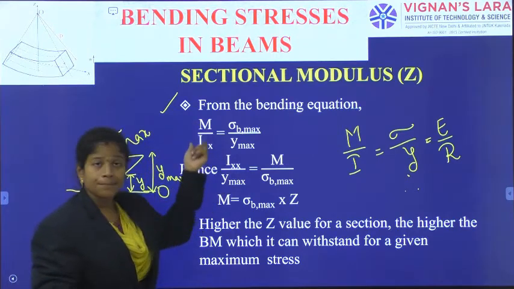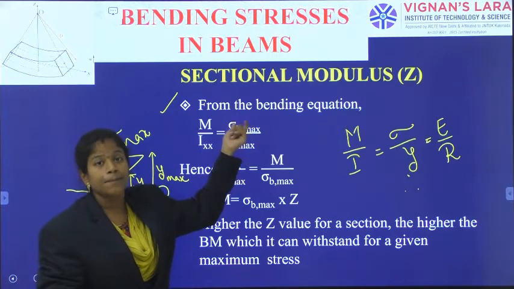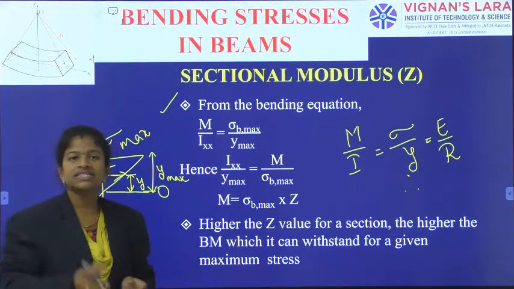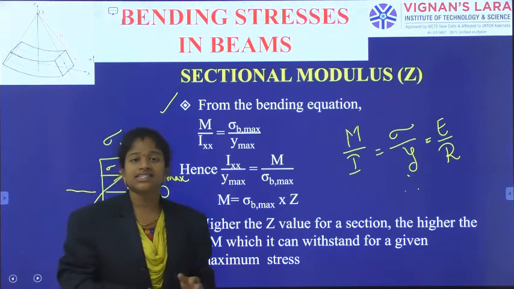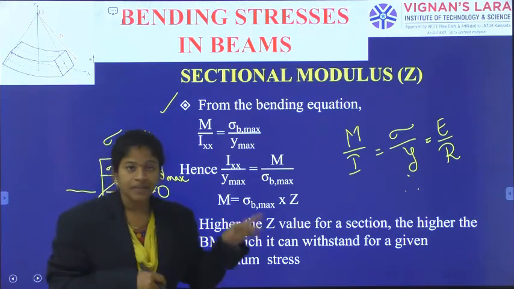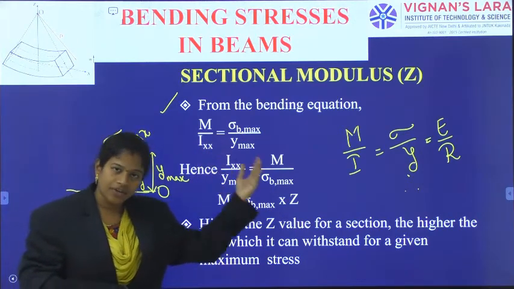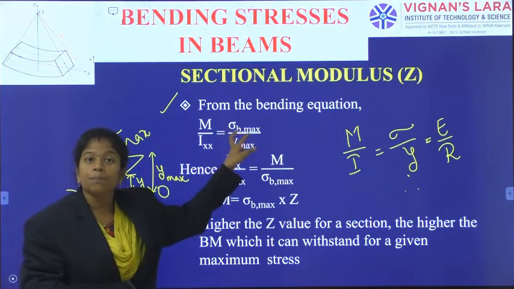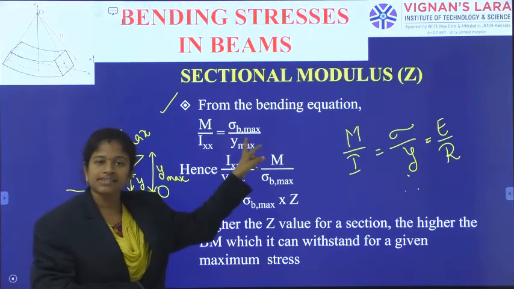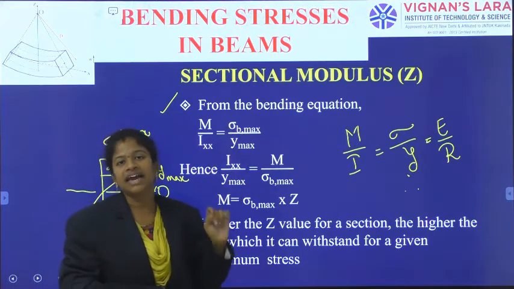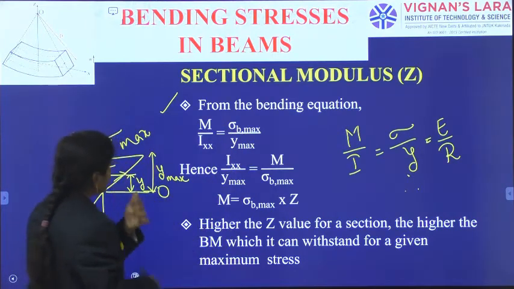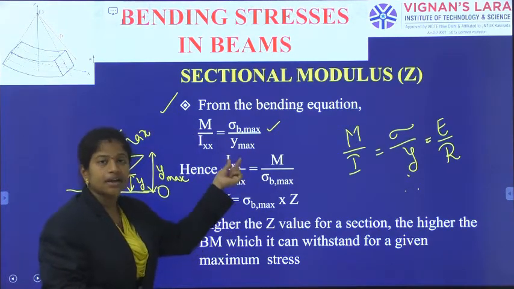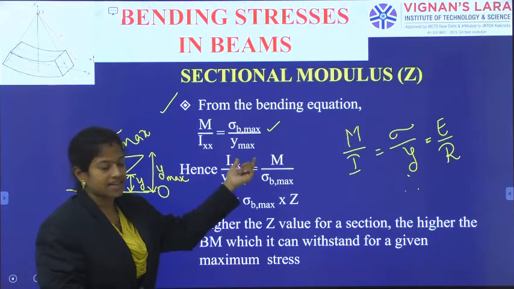So, M by Ixx is equal to sigma b. Sigma b is only indicated like bending stress. When we see sigma, we take it as either a tension or a compression. But here, that sigma is in the form of tension or compression, generated due to bending action only. That sigma b we have indicated as maximum bending stress at the maximum distance from the neutral axis.